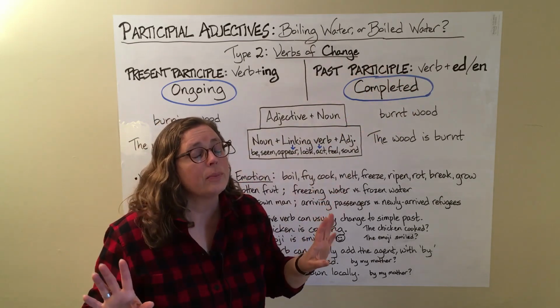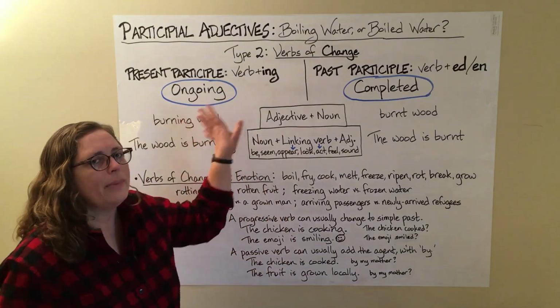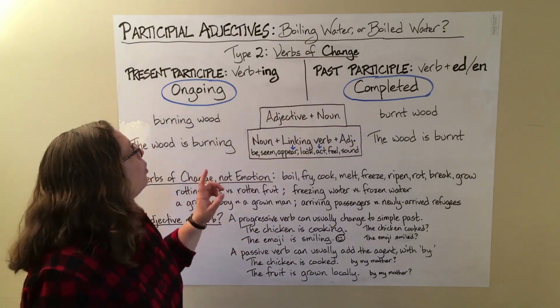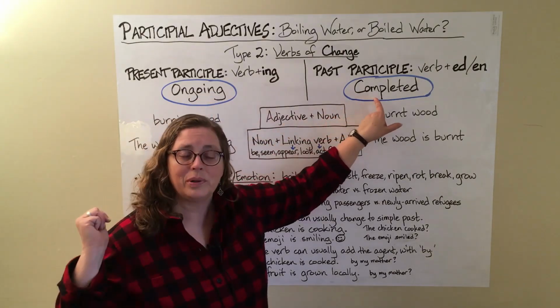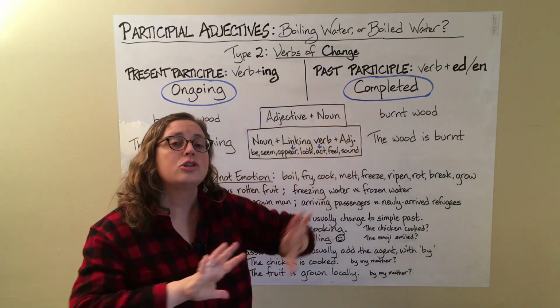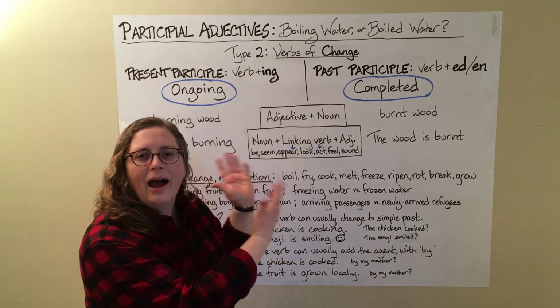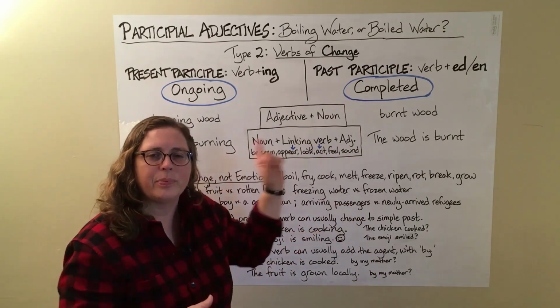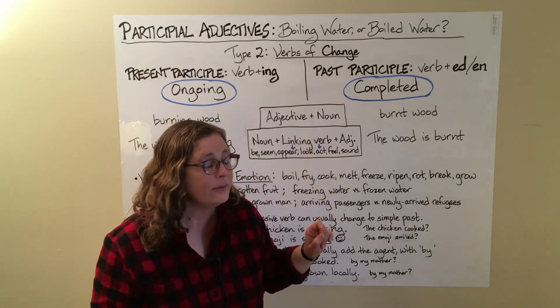But these are verbs of change, and so we're not talking about source and receiver. We're talking about ongoing present or completed past. So different types of verbs, different idea of the present and past participle adjectives, okay?